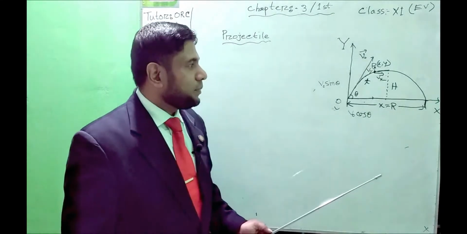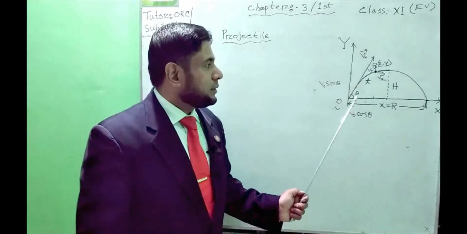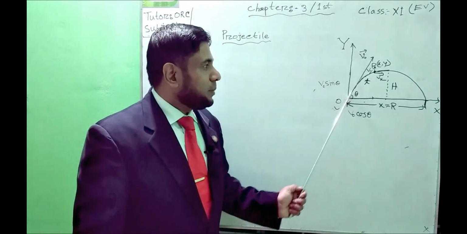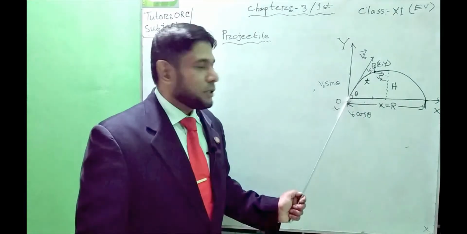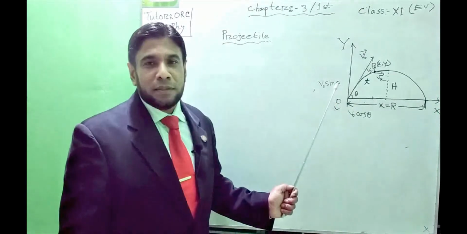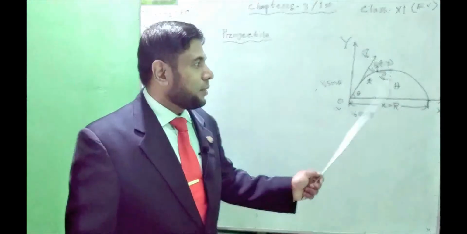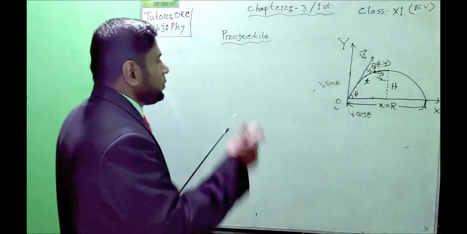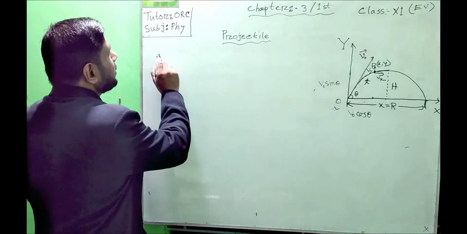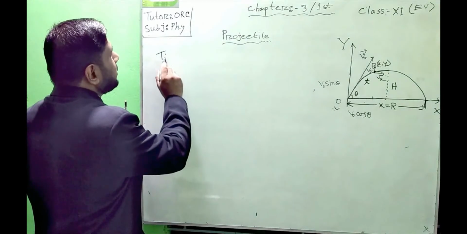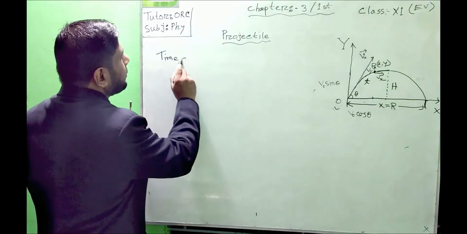So if we can find the time to reach the maximum height from the point of projection, we can easily find the time of flight of the projectile. So first of all, let us find the time of flight.